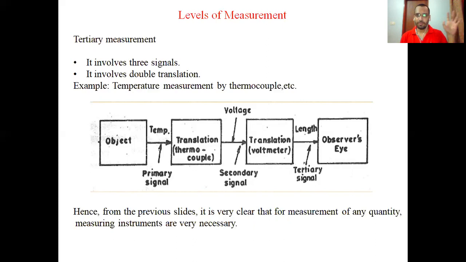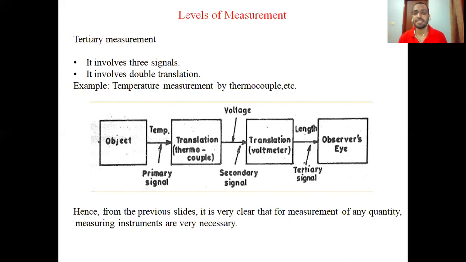We have to measure x. So x is converted first to y, and y is then converted to z, and then it gives the value of measurement. The translations are x to y and y to z. So there are two translations. Measurement containing three signals and two translations is called tertiary measurement.